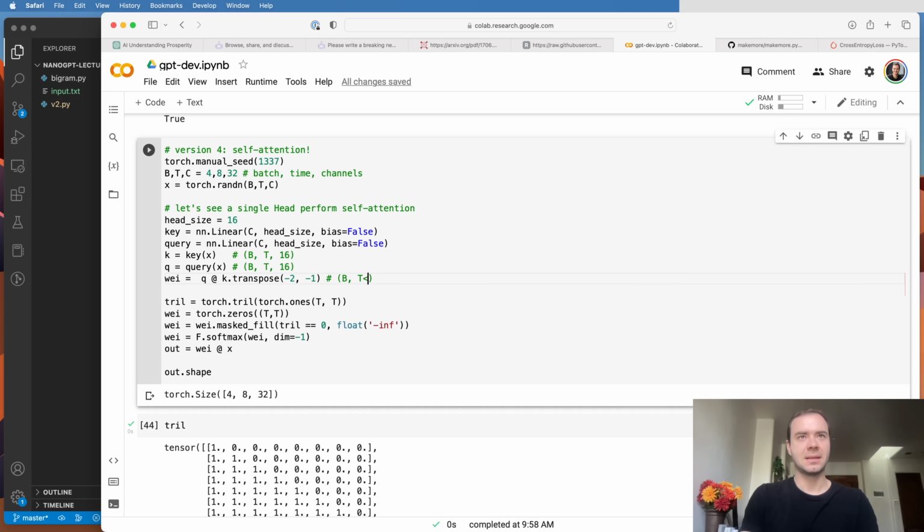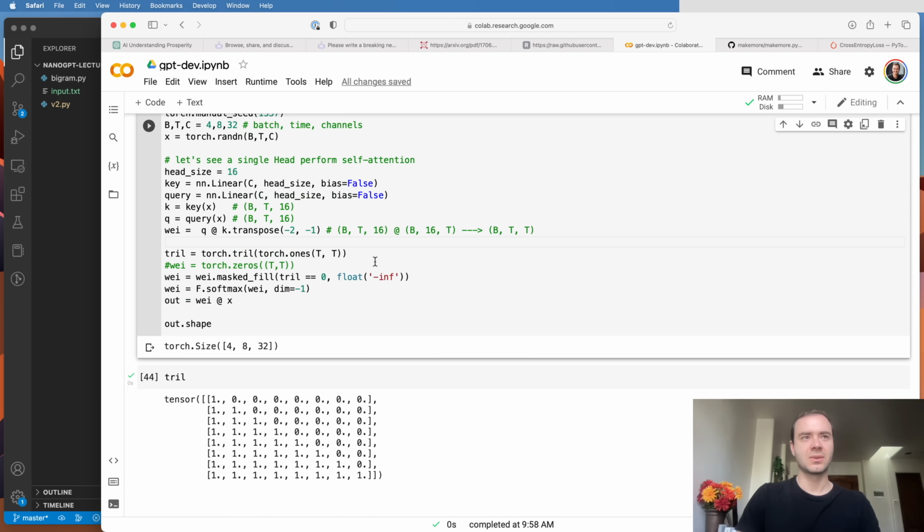And so this matrix multiply will do the following: B by T by 16 matrix multiplies B by 16 by T to give us B by T by T, right? So for every row of B, we're now going to have a T square matrix giving us the affinities, and these are now the wei. So they're not zeros. They are now coming from this dot product between the keys and the queries. So this can now run.